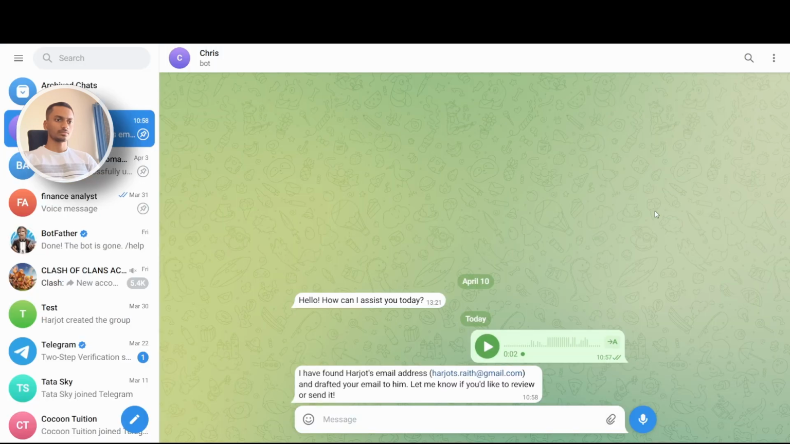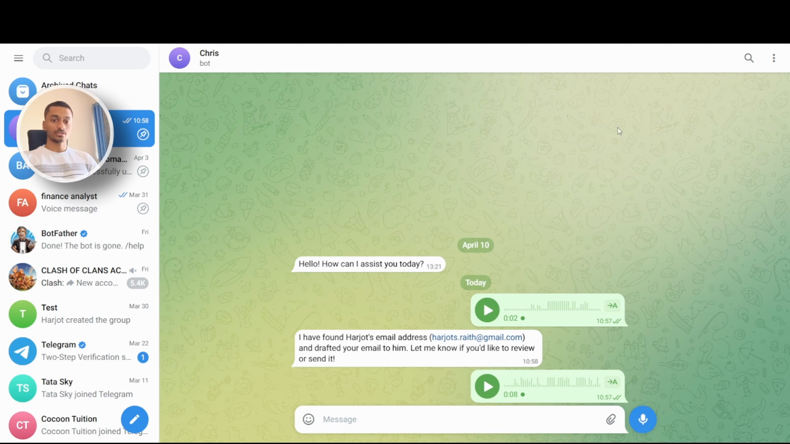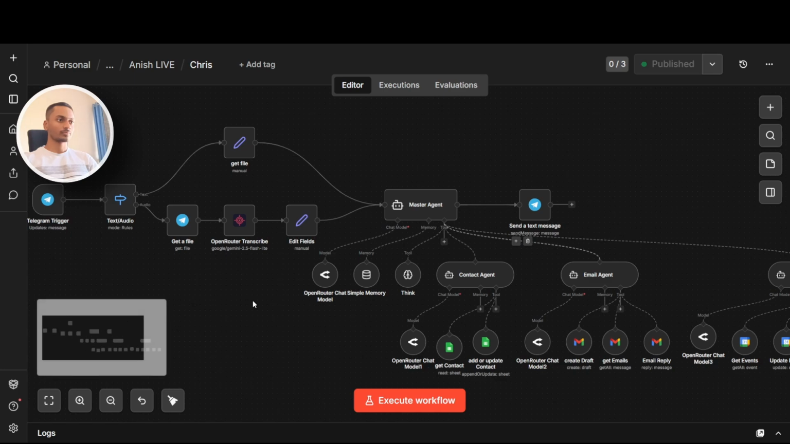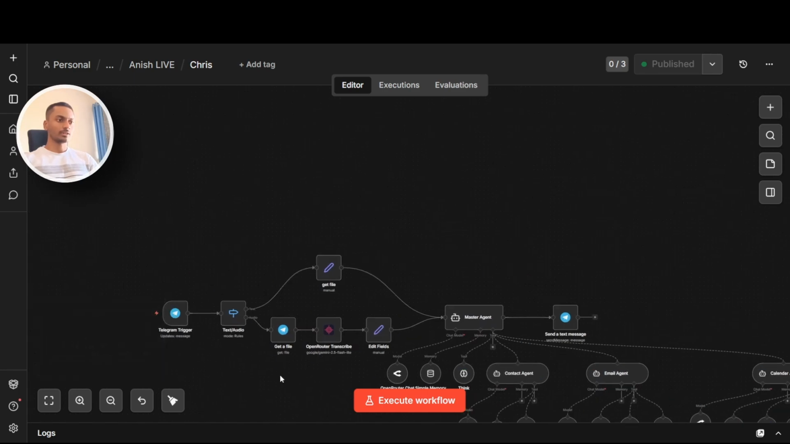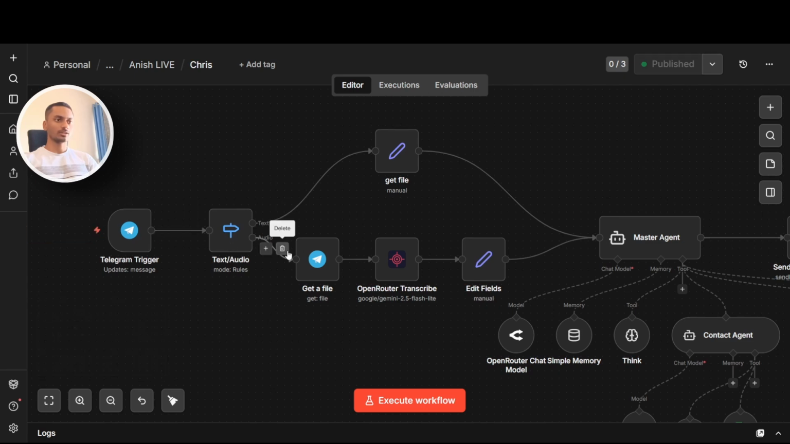Alright. Chris, send him an email asking if he is coming to the gym tonight or in the evening at 6 p.m. So let's see if the agent can draft me an email on just my voice command. Since I have sent him a voice message, the message will be routed through this branch. Then it will be transcribed using the OpenRouter transcriber.